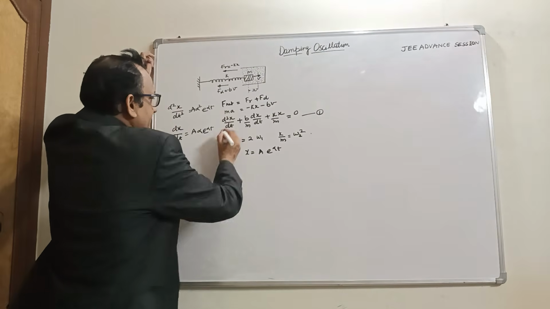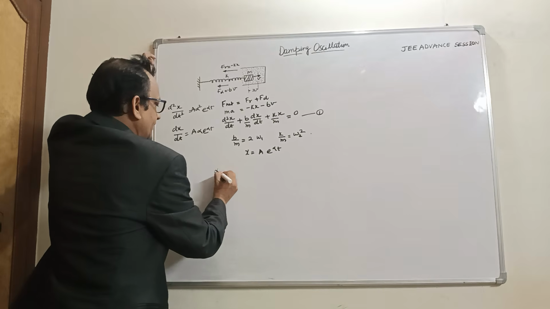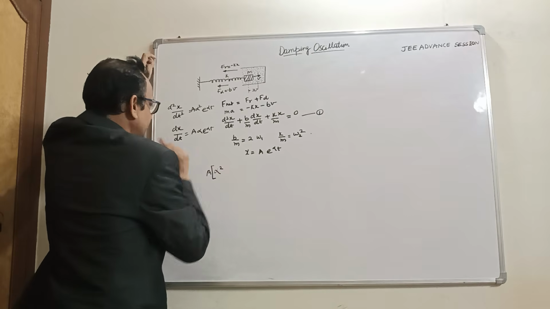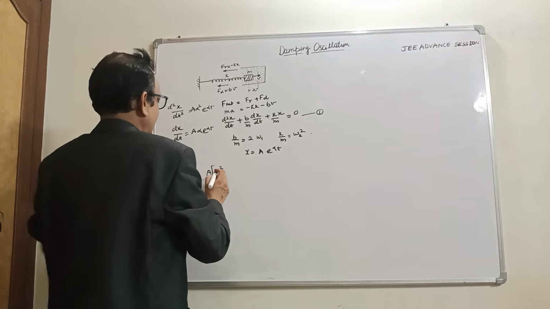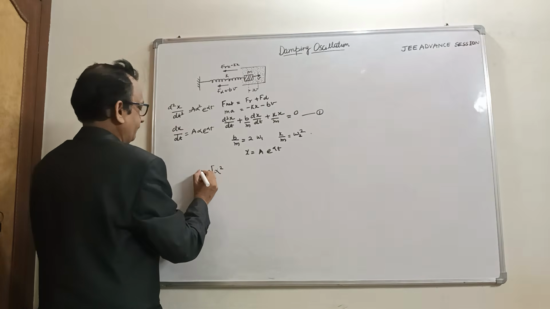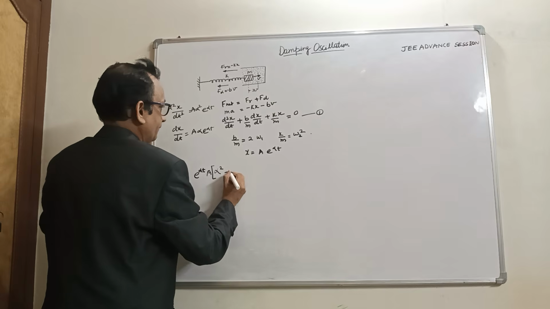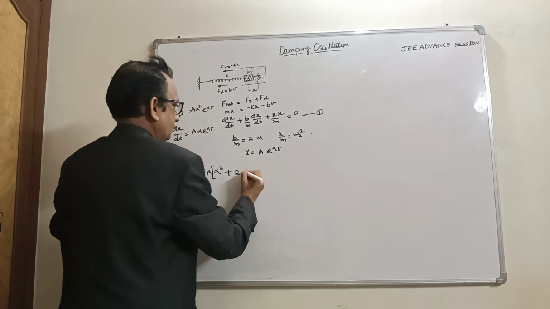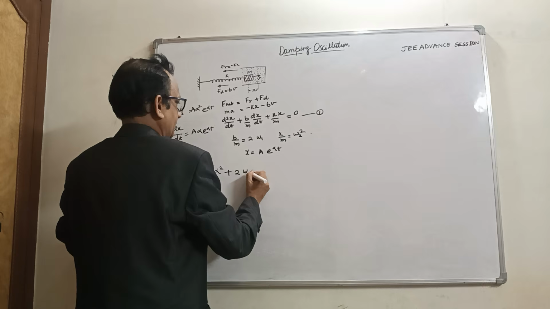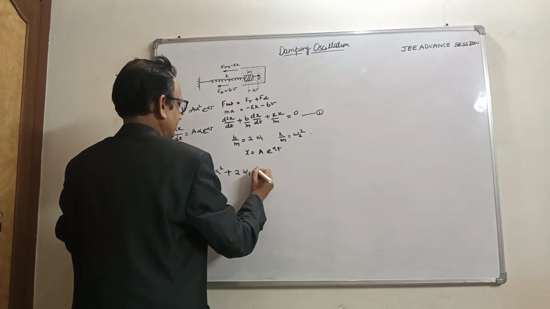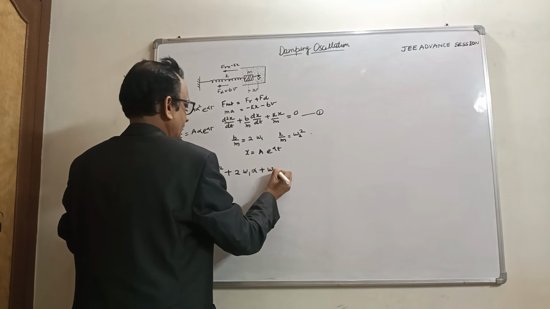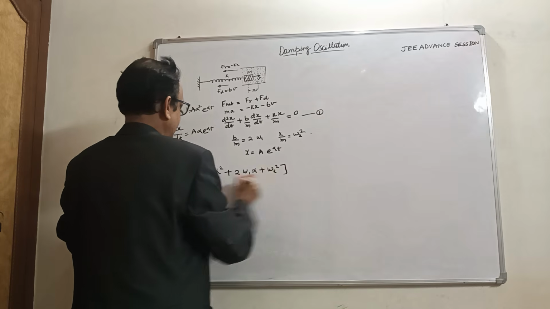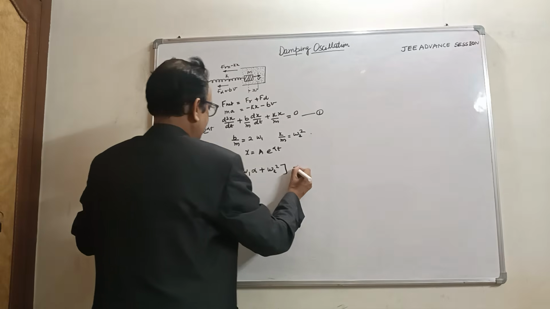So we write here, a is common, so this becomes alpha square, a into e raised to power alpha t is also common, alpha square plus 2 omega 1 alpha plus omega 2 square, with e raised to power alpha t and a common.